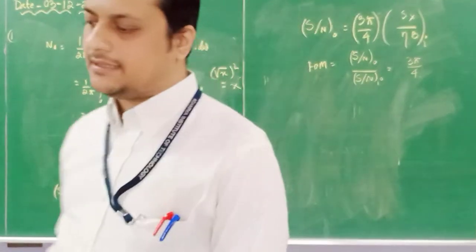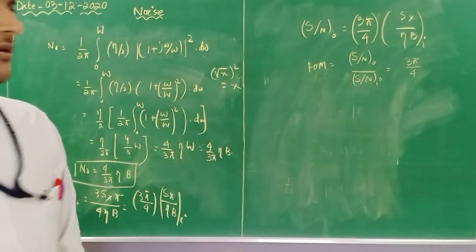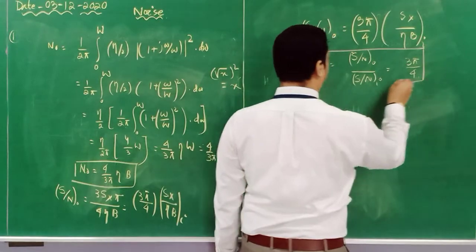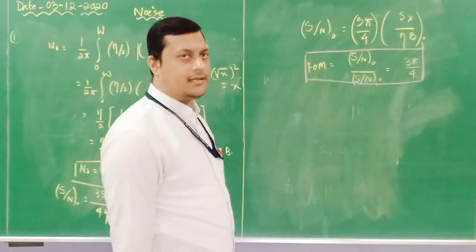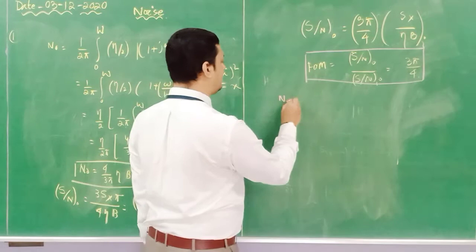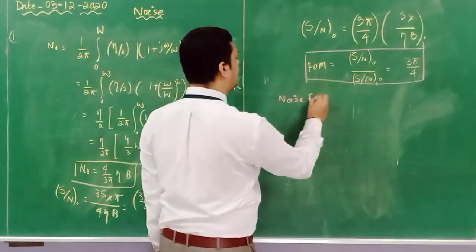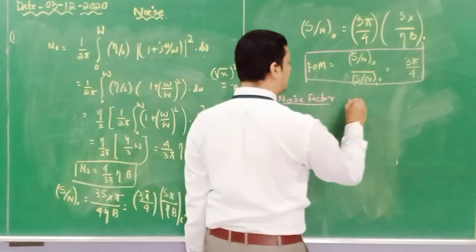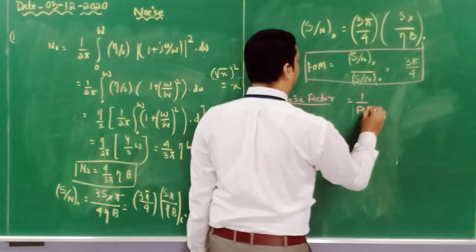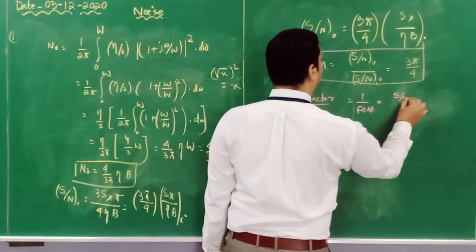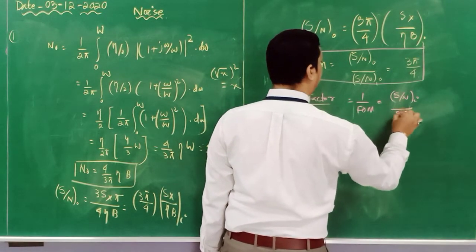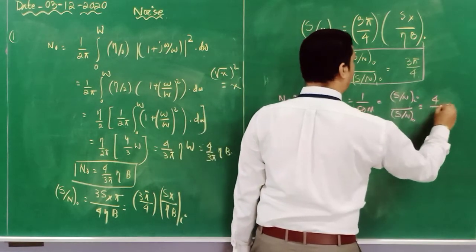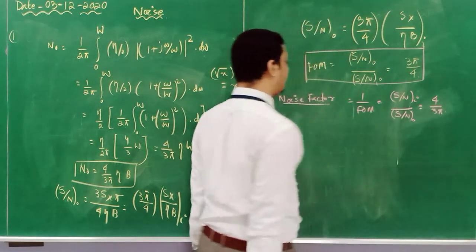Questions like this may come in your exam, because these are all analytical questions. This is the figure of merit. Now if they ask what is noise figure, what is noise factor, let us consider. Noise factor is equivalent to 1 by FOM. So it will become input SNR divided by output SNR, which is equal to 4 by 3π. Like this you can determine.